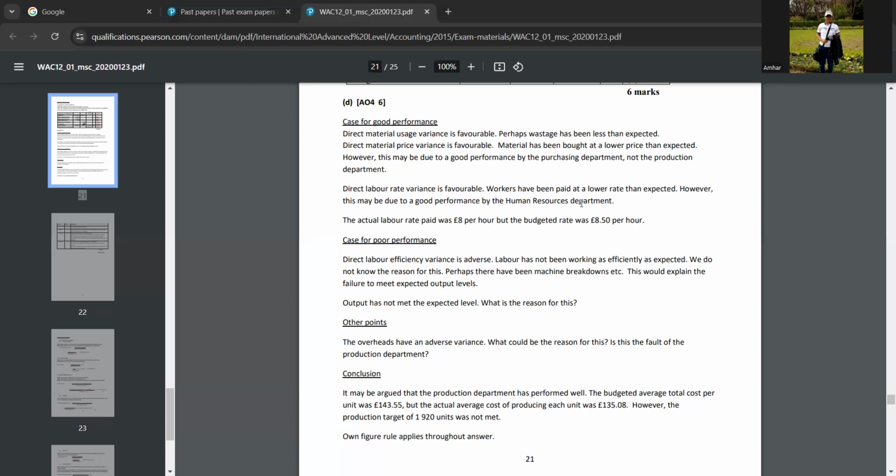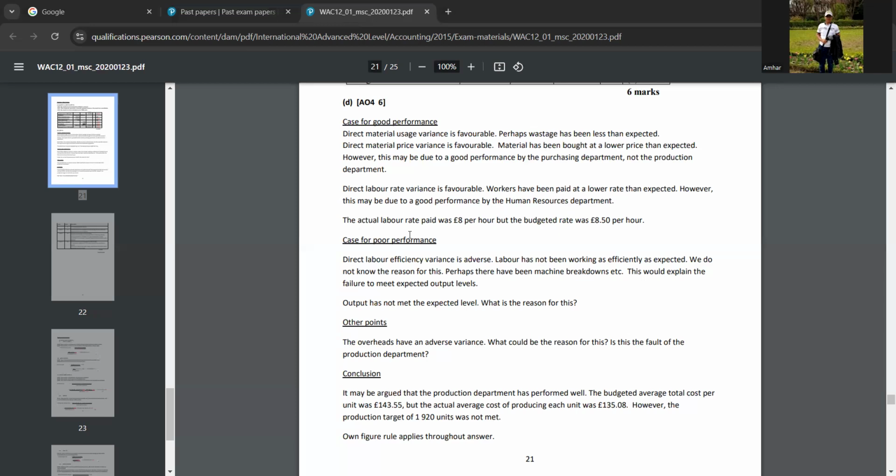And then workers have been paid. So why is it favorable? Because the workers have been paid at a lower rate than expected. So if the actual rate is lower than the budgeted, then only it will be favorable, right? Did you understand that? Yeah, understood that. So a lower rate has been paid to the workers. That's why it's favorable. However, this may be due to a good performance by the human resource department. So the human resource department has performed well in this case.